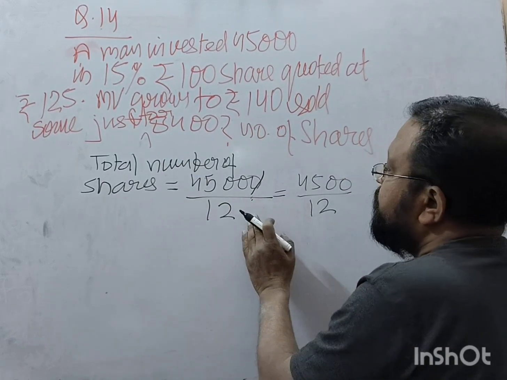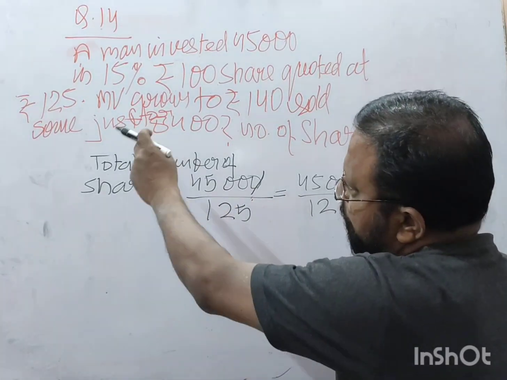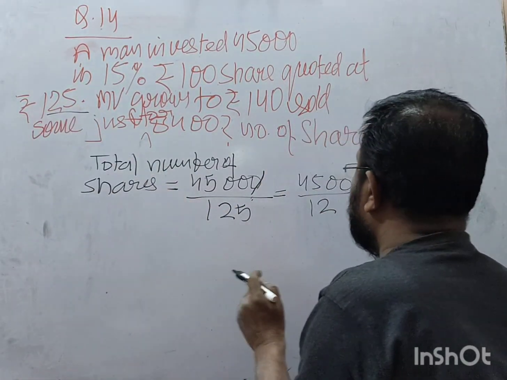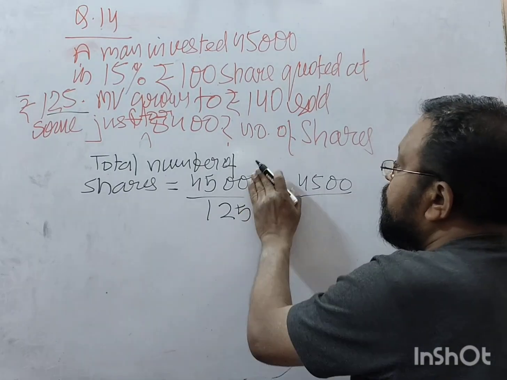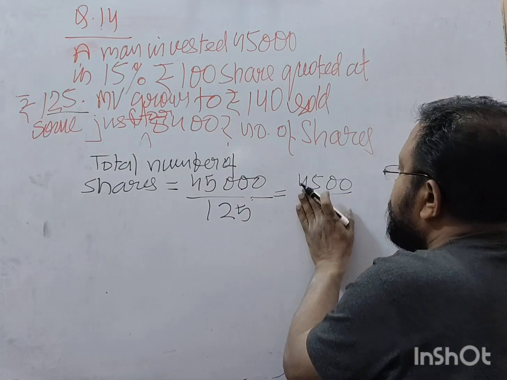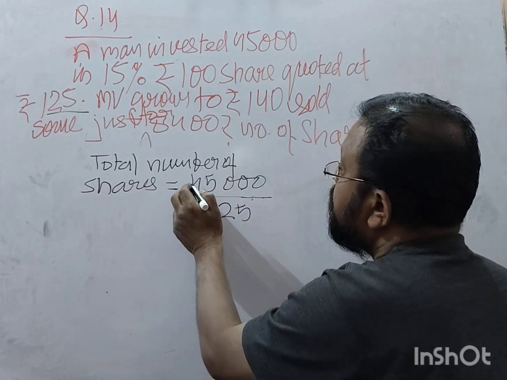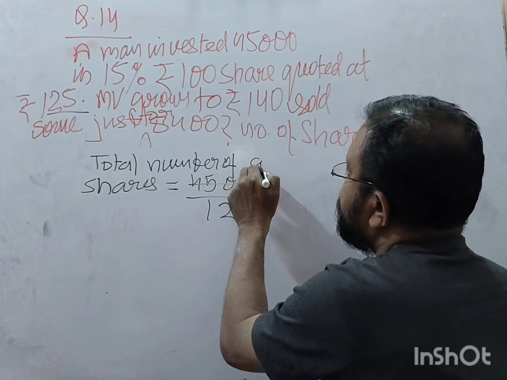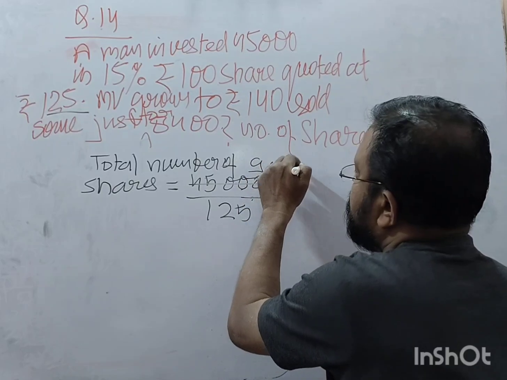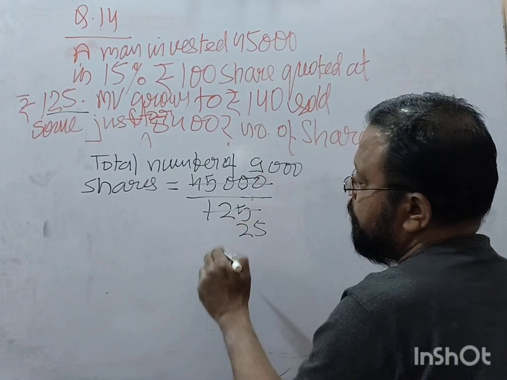Sorry, the market value of the share is 125, not 120. So when we divide by 5, we get 9,000, and dividing by 5 again, we get 25.